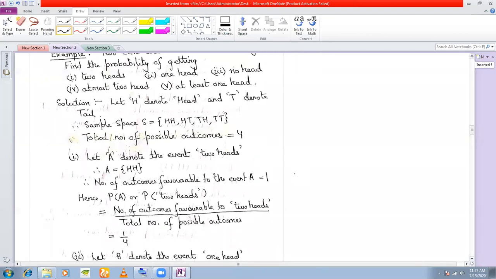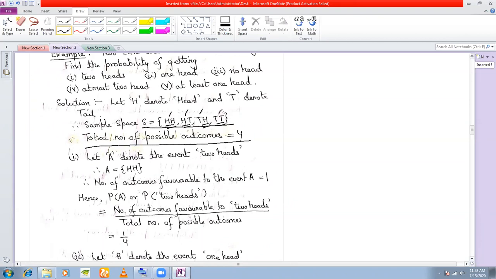Now first of all, when two coins are tossed, I can write the sample space. Okay, what are the possible outcomes? Either head head, head tail, tail head, or tail tail. And what are the total number of possible outcomes? How many possible outcomes? Only 4. Apart from these, any other? No other. So I say total number of possible outcomes is only 4. Okay. Now we look at the first question.